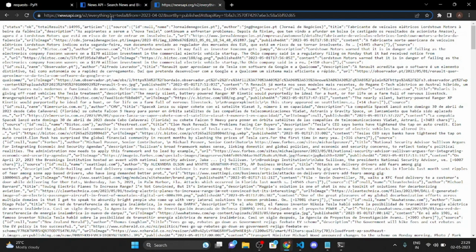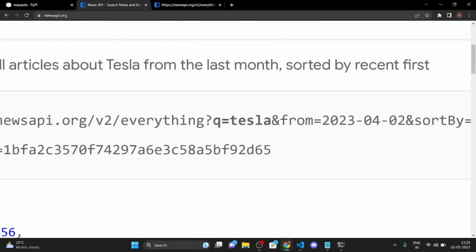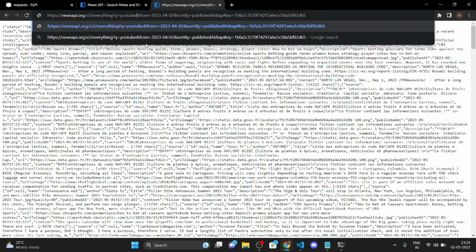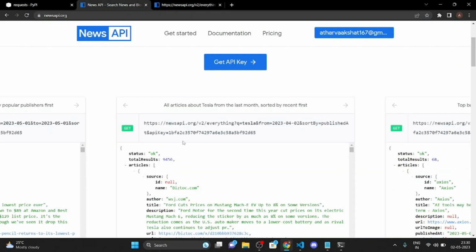So in this link, it was Q is equal to Tesla. I'm not sure you're able to see it or not. Let me show it here. Yeah, so you can see here it's Q is equal to Tesla. So it's giving me everything related to Tesla because Q is equal to Tesla. If I enter Q is equal to code here, then it's going to give me everything about code and not Tesla. If I give everything about YouTube here, it's going to give me everything about YouTube, right? So I hope you understood what this link will do.